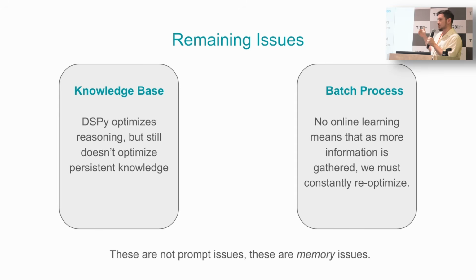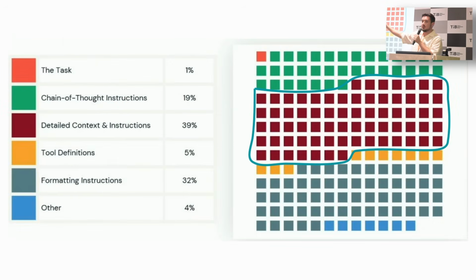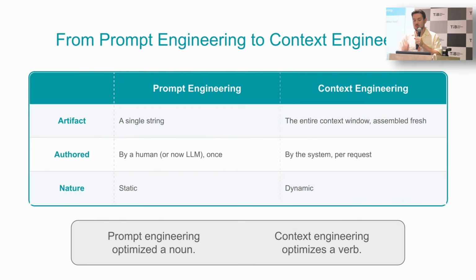We're starting to get into the world of memory, which has been around in systems for a long time. If we've used Claude Code, we can see that it does store little memories. It has some degree of persistence, but I think this is also, at least personally, where I get frustrated with it. And this is kind of where these systems are evolving towards. How do we consistently improve this memory online? So we're now getting into this section, right? Starting to crack into the detailed context and instructions section. And as we do this, we move away from this idea of prompt engineering towards larger context engineering, which is what we refer to it nowadays most as.